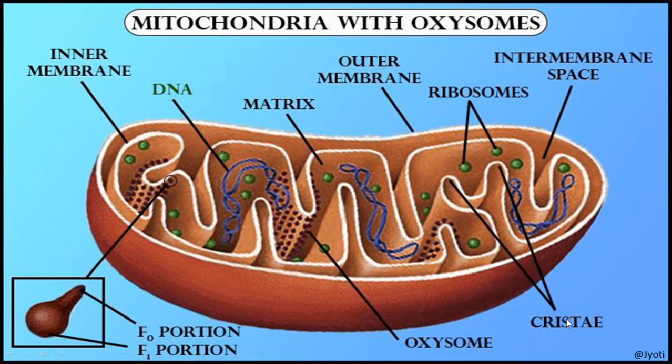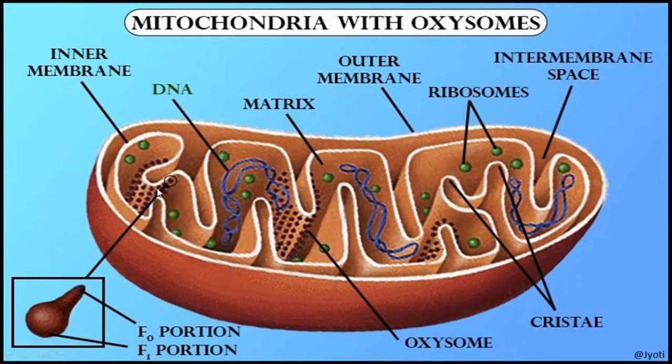Okay, here is the labeling, cristae. And what is the function of cristae? The cristae increase the surface area of the inner membrane. So when any membrane is folded, its surface area is increased. As in the case of ileum, the villi are present. Villi are the finger-like projections, the foldings, which increase the surface area for absorption. Similarly, the cristae increase the surface area, but for what?